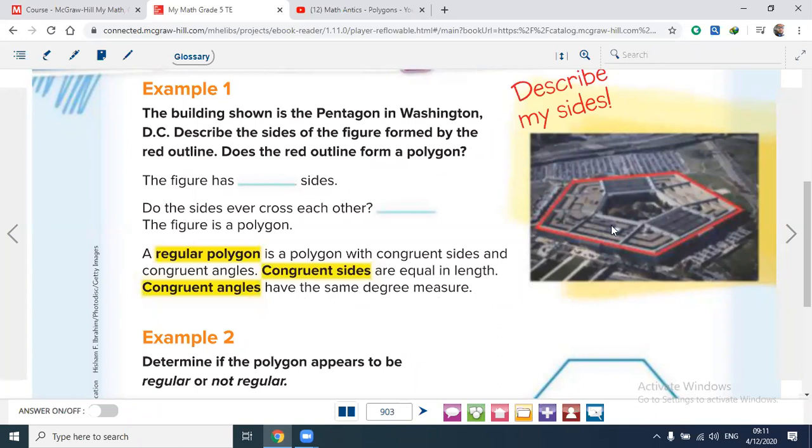As you see here, this shape, the red one, is called irregular, because not all the sides have the same length and all the angles the same measure. The angle measures are not equal, so this is not regular.